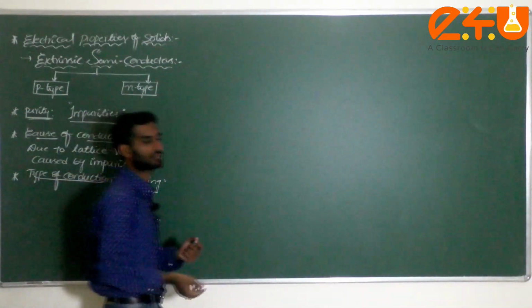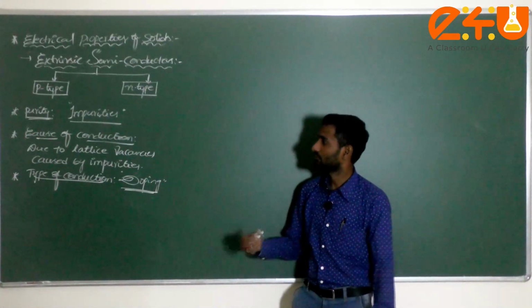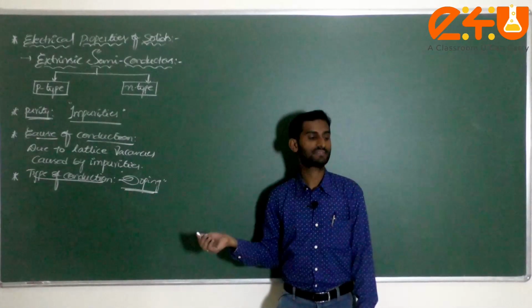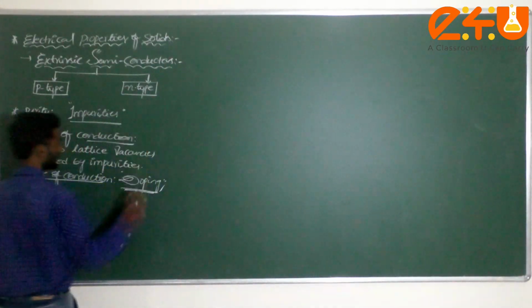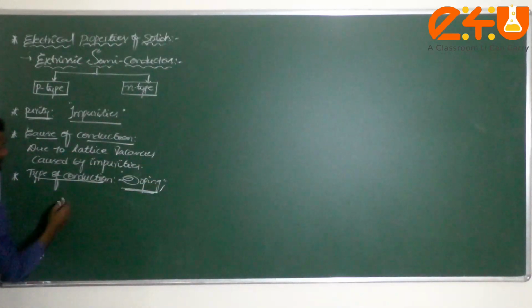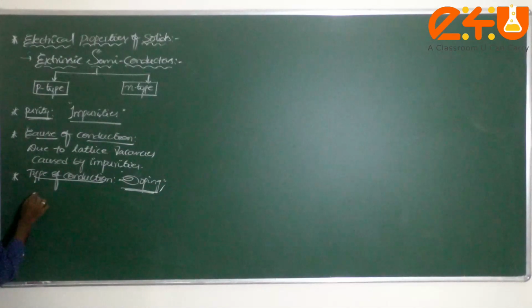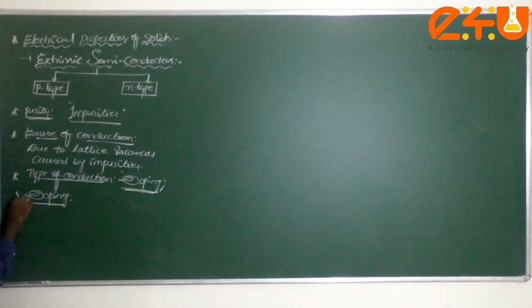Now this is the purity: generally we are considering impurity. Cause of conduction is due to lattice vacancies caused by impurities. Lattice vacancies, or holes, we are observing. Next one, type of conduction is generally called doping. First of all, we are going to introduce what doping is and how it is done. What is meant by doping, dear student?